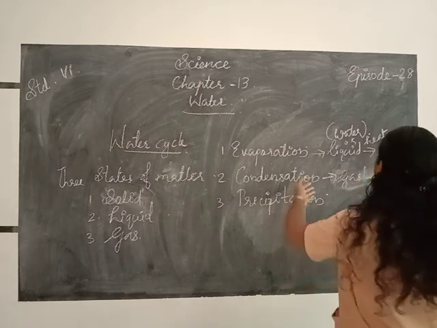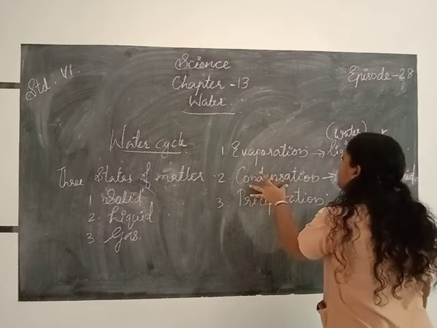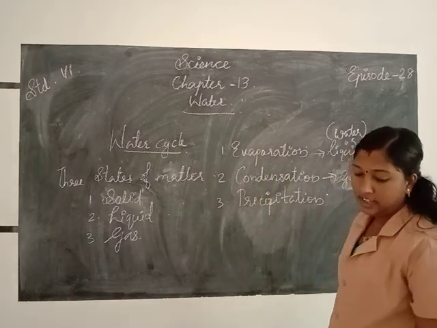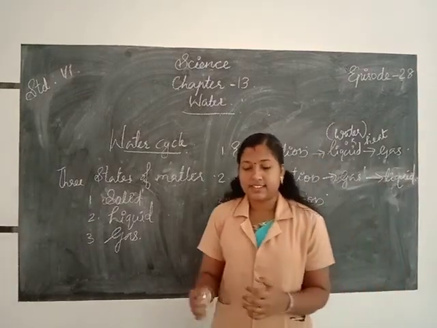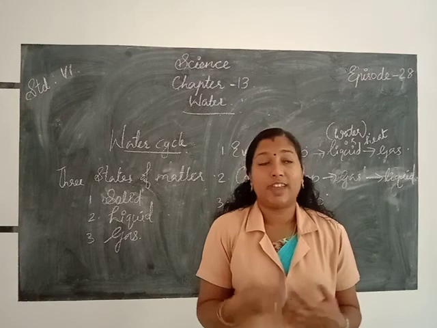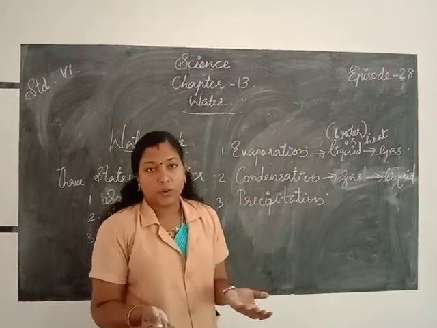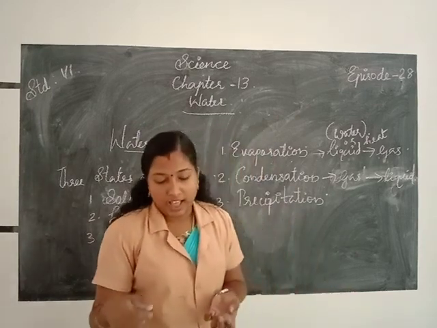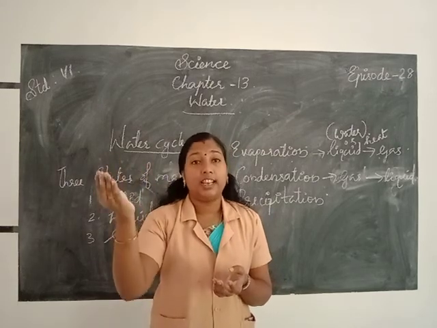How we can change that gas into liquid through a process that is called condensation. Next one, precipitation. We know more water gets condensed in clouds. Where does the evaporated water go? Yes, from the water bodies, lakes, oceans, the water is evaporated and it gets condensed in where? In the clouds.